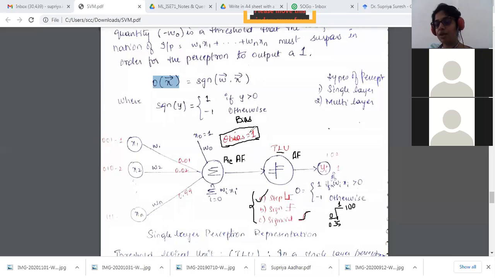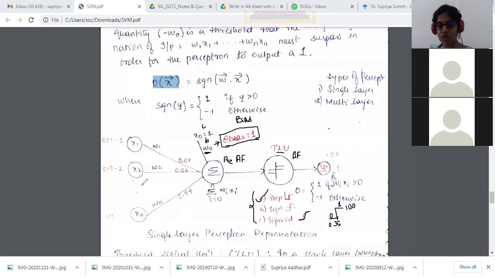Whatever I consider, this will be applied to each and every neuron. So this is basically my W0. So this is going to be the B value or the W0 value, whatever you consider.